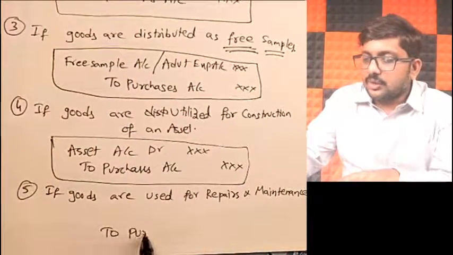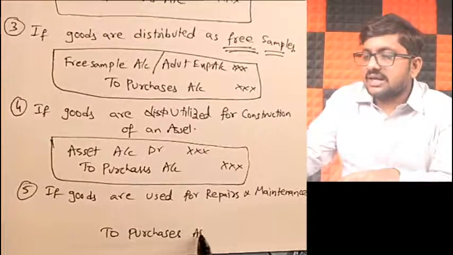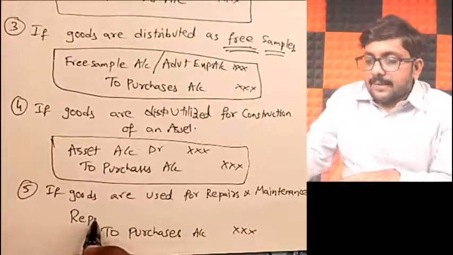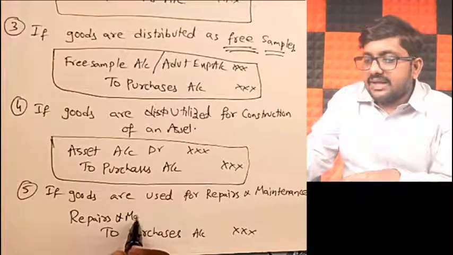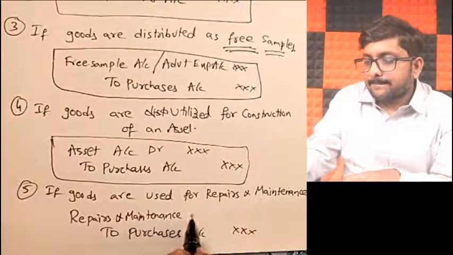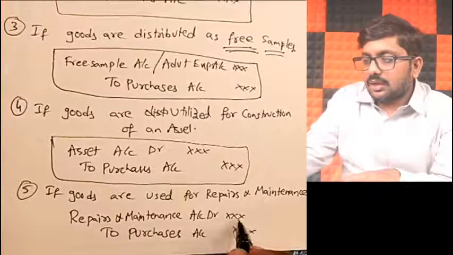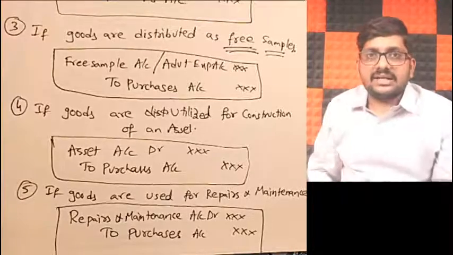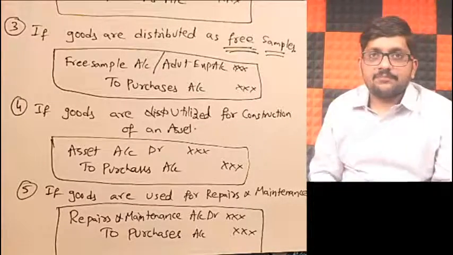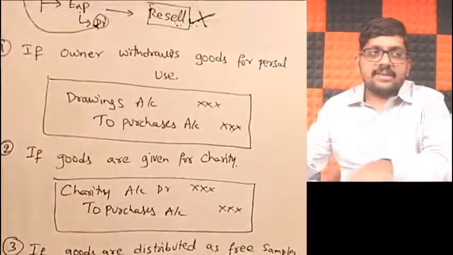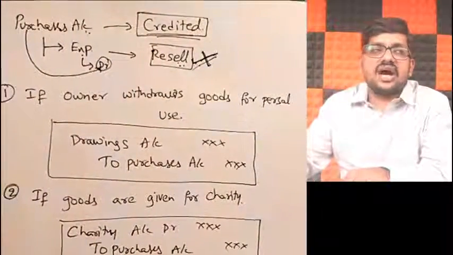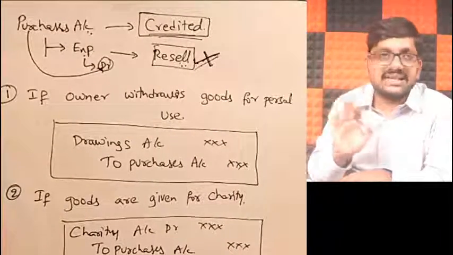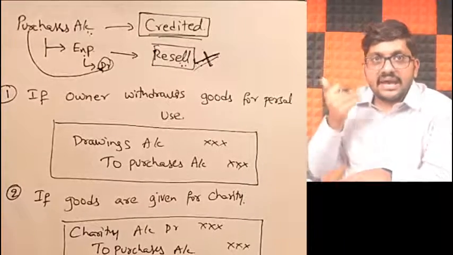So what will I do? Credit purchases, because I am not selling it, my dear friends. Instead, I'm using it for my own repairs and maintenance. Repairs and maintenance account debit to purchases will be my journal entry. If you observe, in all these cases, your intention to resell has changed. Earlier you had an intention to resell, but now you are no more reselling them. That's why purchase account should be credited, friends.